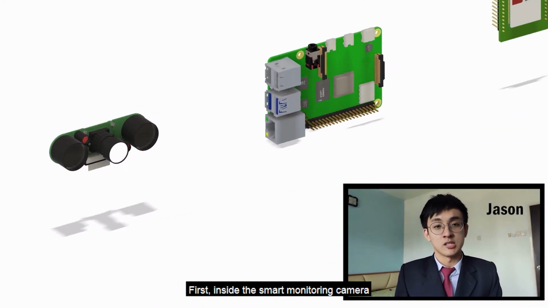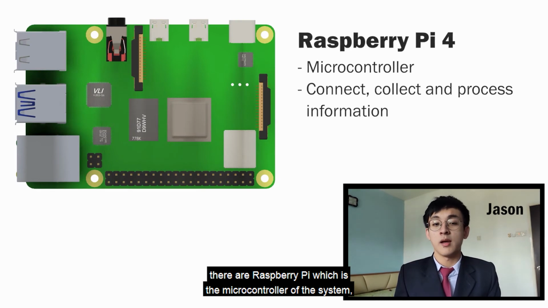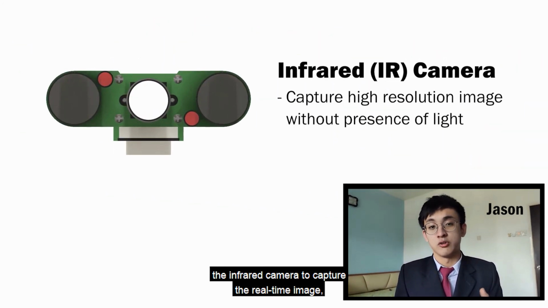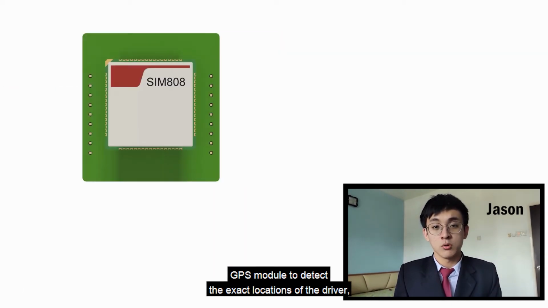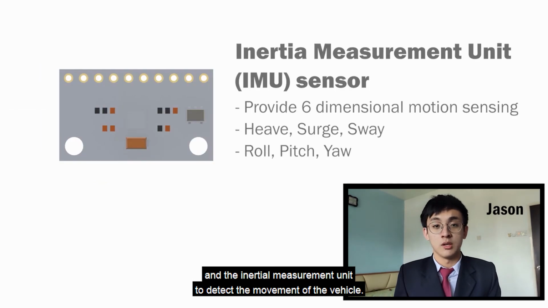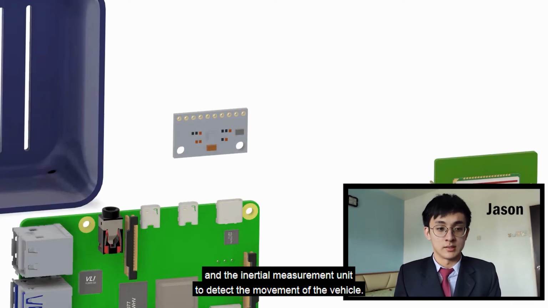First, inside the smart monitoring camera, there are a Raspberry Pi, which is the microcontroller of the system, the infrared camera to capture the real-time image, a GPS module to detect the exact location of the driver, and the inertia measurement unit to detect the movement of the vehicle.